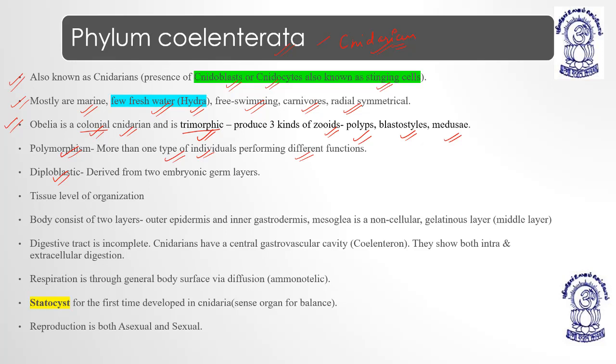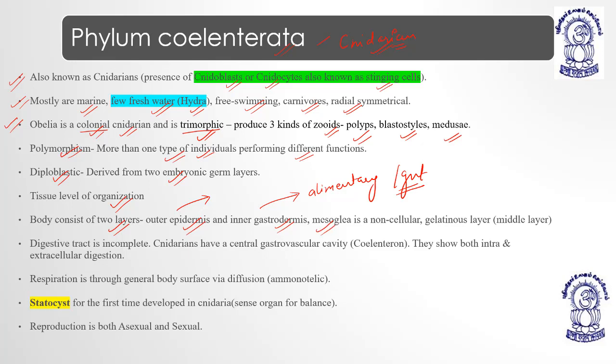They are diploblastic, meaning they are derived from 2 germ layers. There is no mesoderm. They have tissue level of organization, meaning they are more evolved than protistans. The body consists of 2 layers, the outer epidermis and the inner gastrodermis. When we cut a longitudinal section of a hydra or any cnidarian, it shows outer epidermis and inner gastrodermis. Gastrodermis means a kind of alimentary canal or gut.